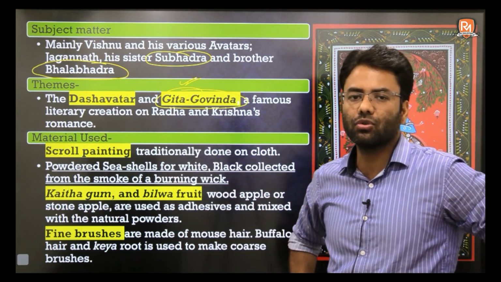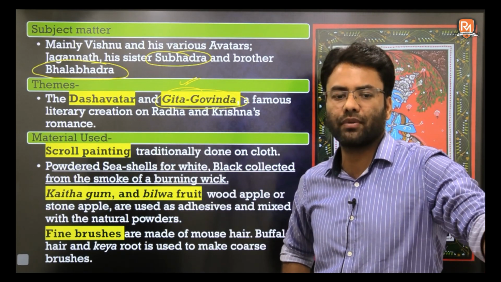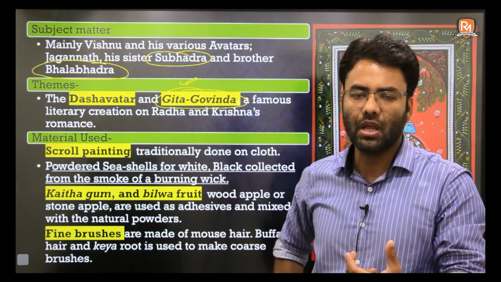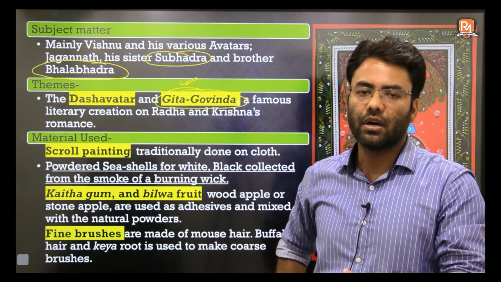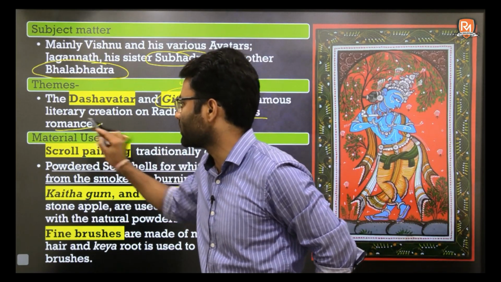As we know, the Geet Govind is all about Krishna and the various happenings in his life, and specifically the romance between Krishna and Radha. So this is the main theme of these paintings.